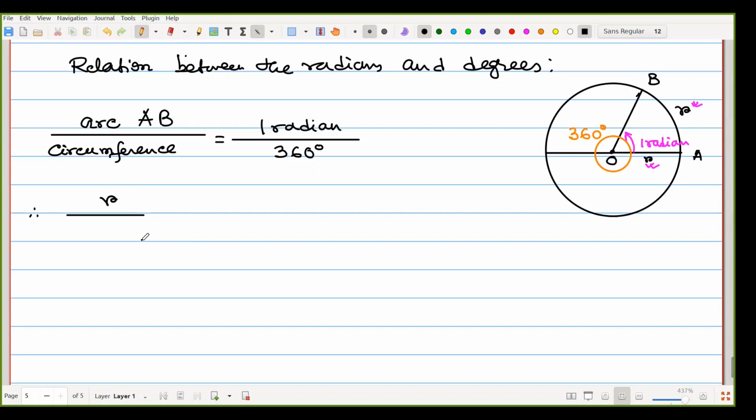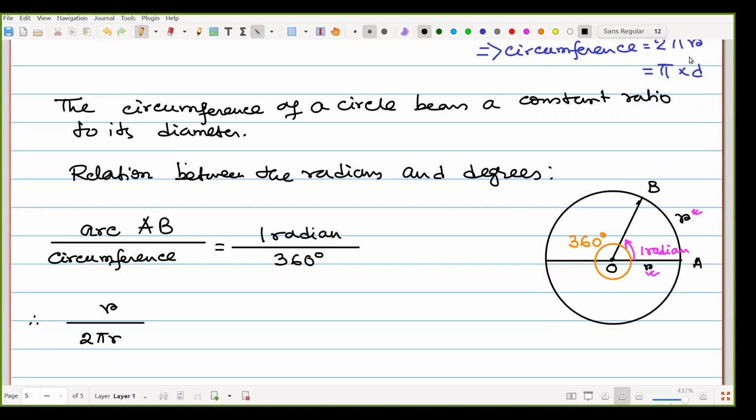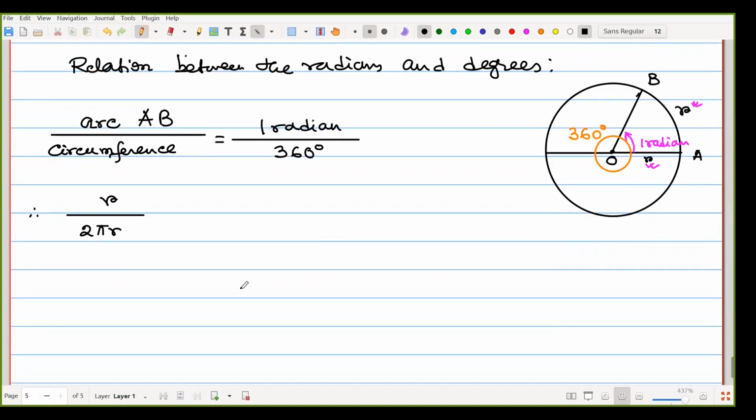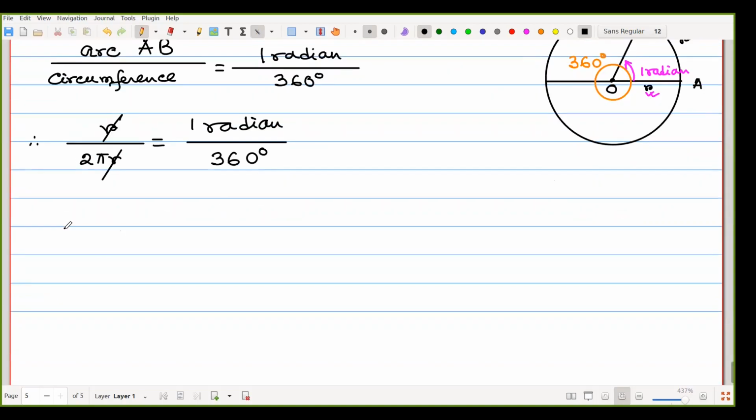Circumference we have already found, that is 2 pi r from the previous one. That is 2 pi r or pi into d. So 1 radian divided by 360 degree. So we can divide r here and we are getting